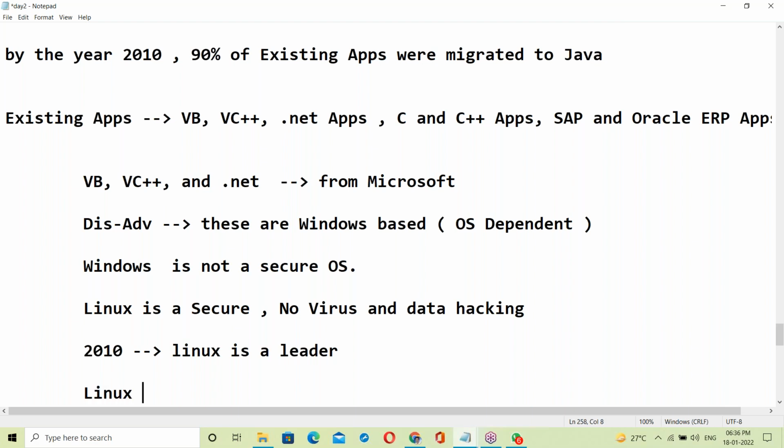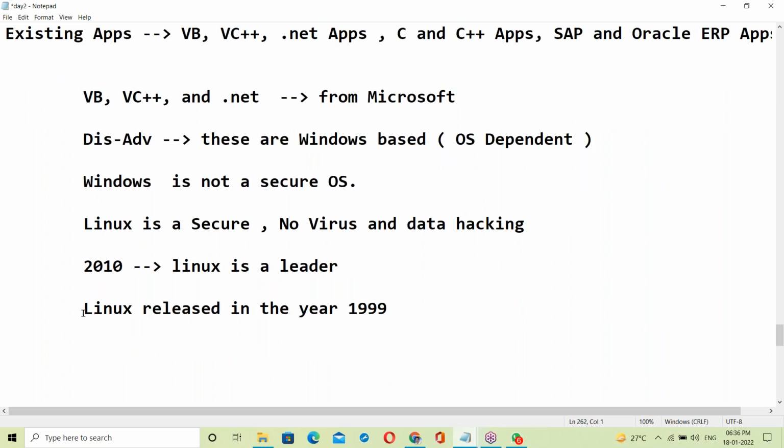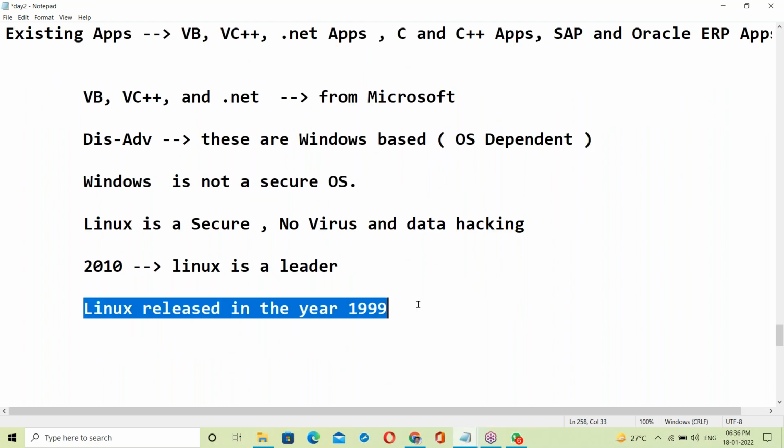Linux was released in the year 1999. I have very good experience in the Linux space.